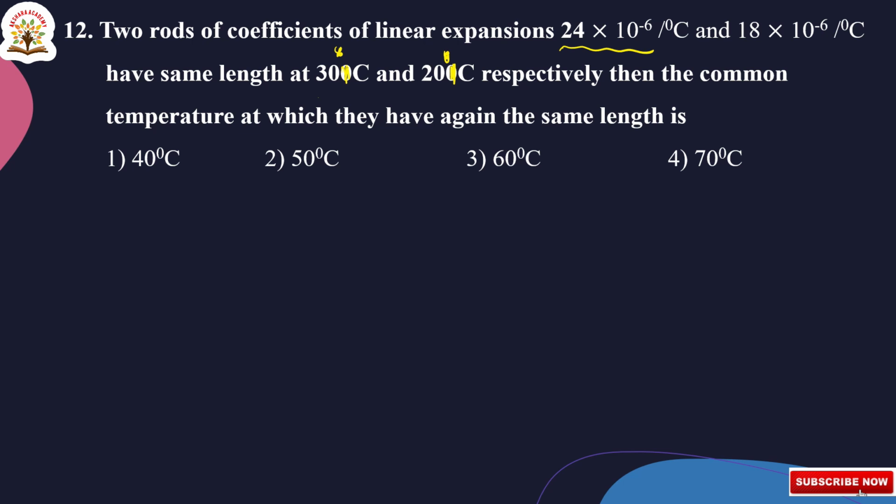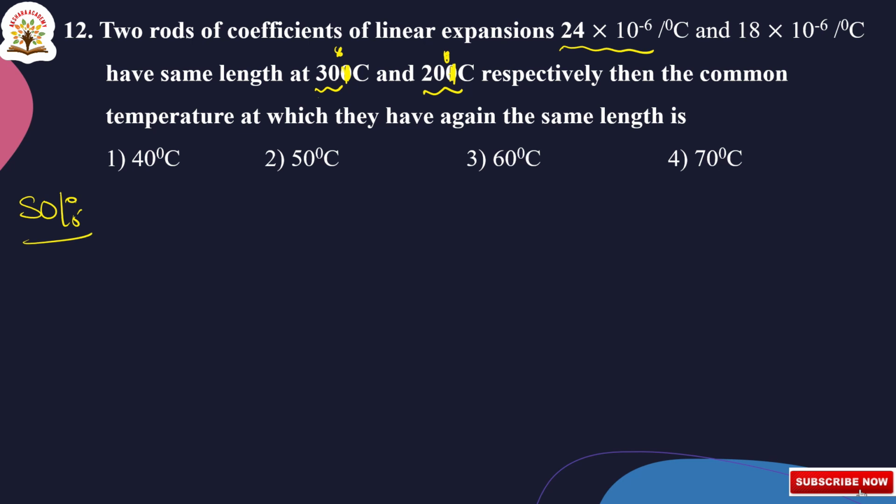Here they given T1 is equal to 30 degree centigrade and T2 is equal to 20 degree centigrade. Now we have to calculate the common temperature. Okay, let us go to the solution.